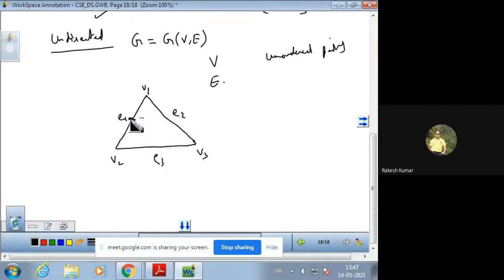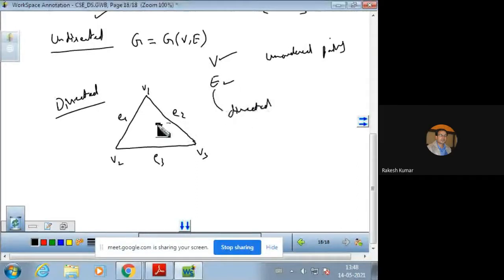So, this is an example of a directed graph, which consists of a non-empty set of vertices capital V and a set E of directed edges. This is important. Directed edges mean one vertex is striking towards another vertex. The edge starts from one vertex and ends going towards the other. Similarly, V2, V3 is like this, and V1, V3 is like this.